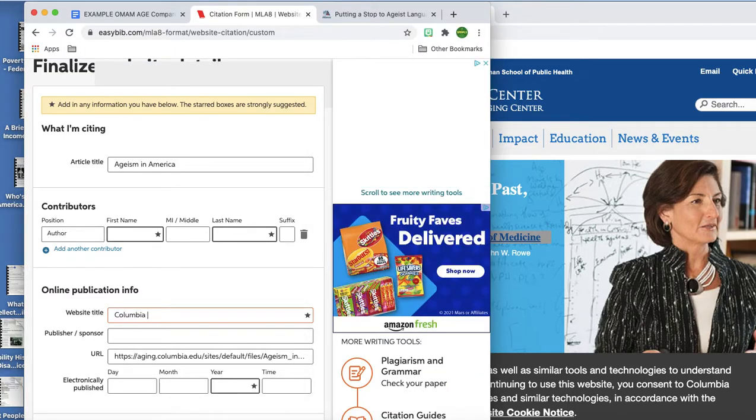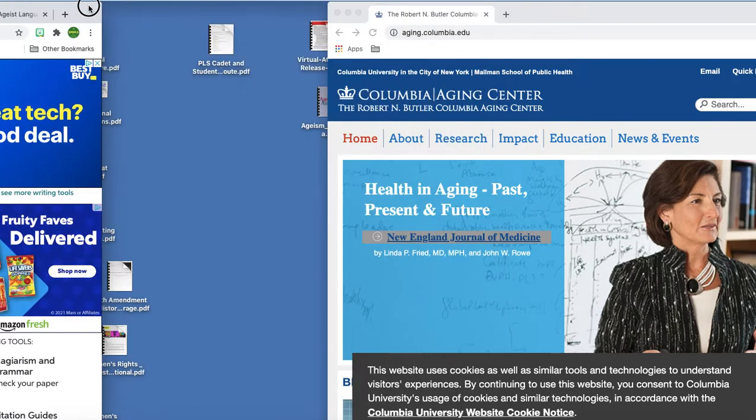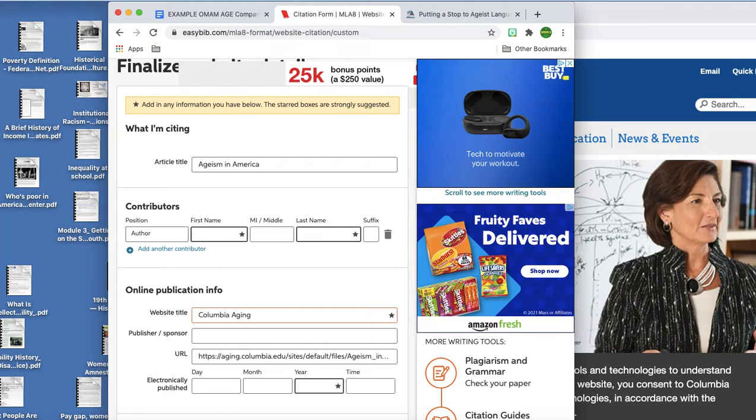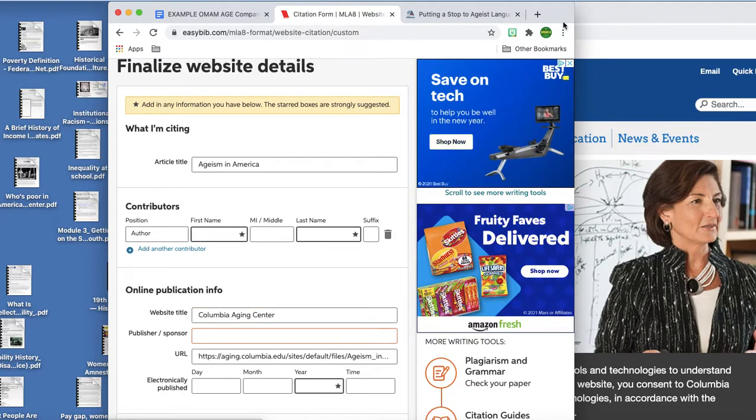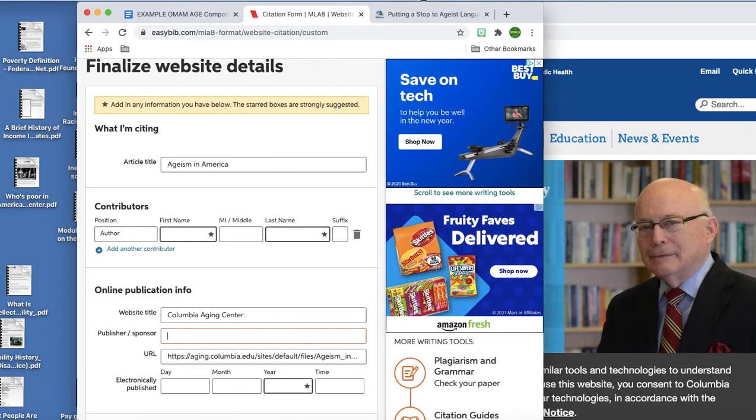And if this is something you get stuck with, we can certainly help you, but you do have to come to seminar or ask for the assistance or we don't know you're having a hard time. Aging Center. The publisher or sponsor is the Robert N. Butler Columbia Aging Center.